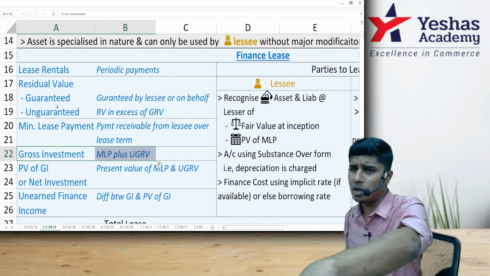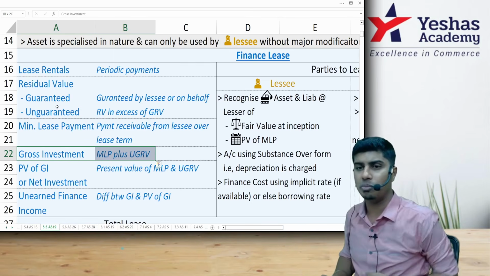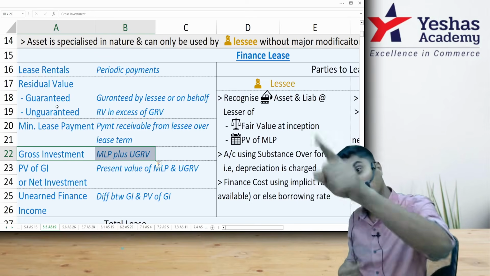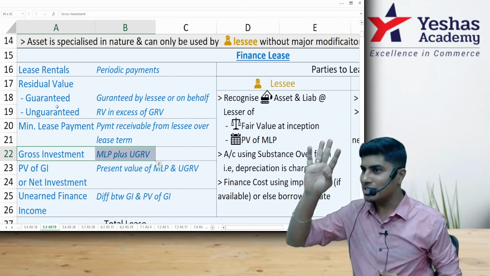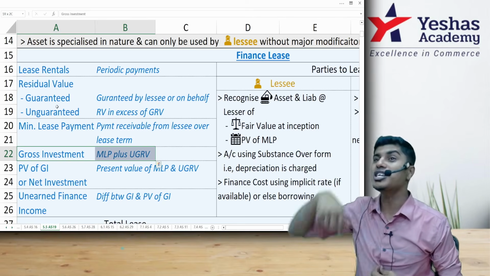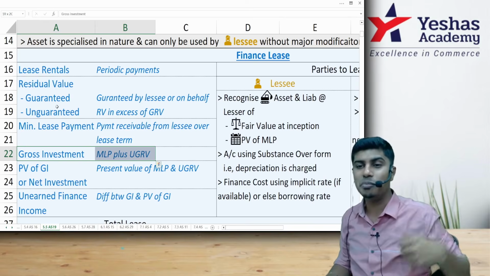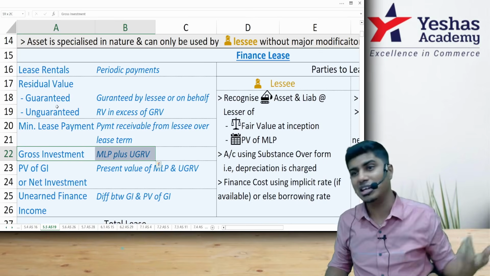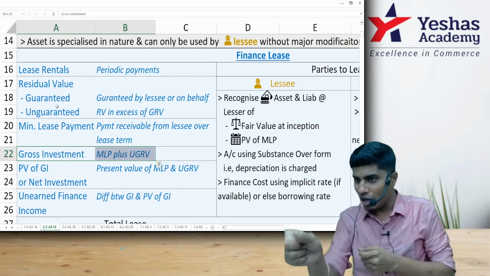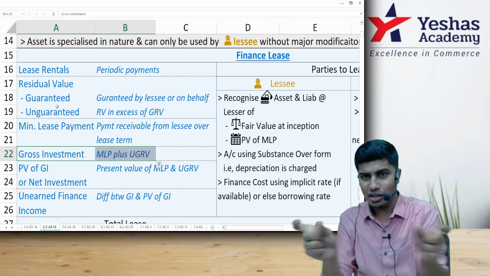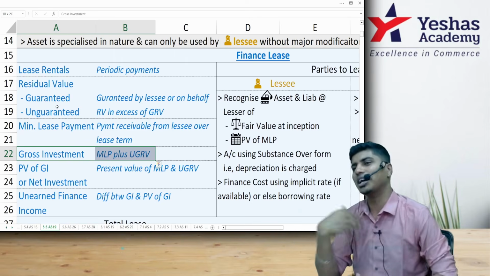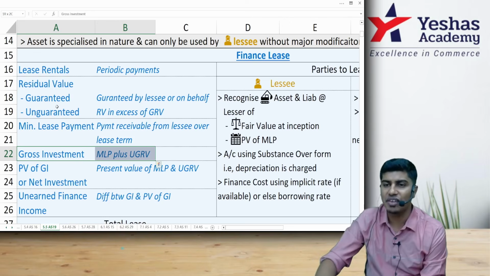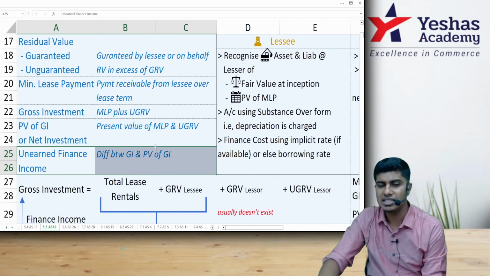To you, you are not supposed to pay MLP right now. Your liability right now is the present value of MLP. When you record your liability towards the lessor, you will record it at the present value of MLP. When I record my asset, I will record it at the present value of gross investment, including the unguaranteed residual value. And this present value of gross investment is nothing but net investment. And the difference between gross investment and present value of gross investment is the interest income that I will earn over the lease period. At the beginning, I have not yet earned it, so we call it unearned finance income.